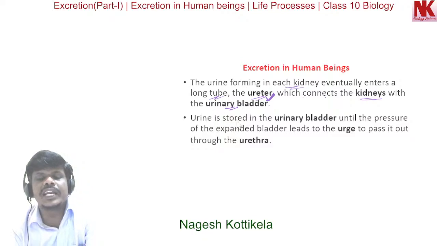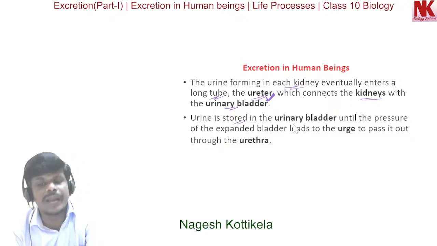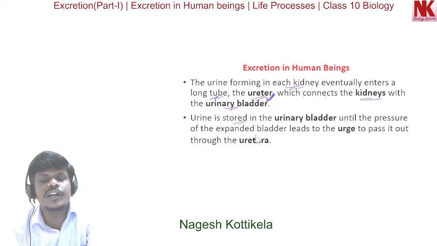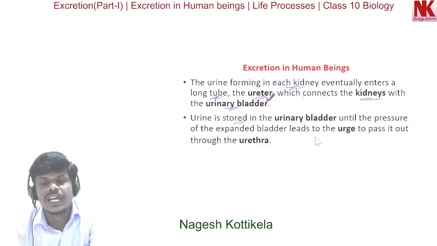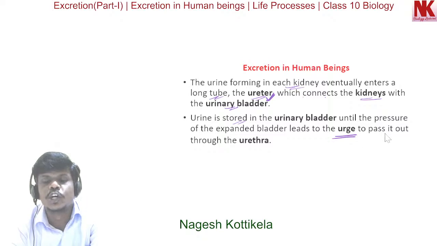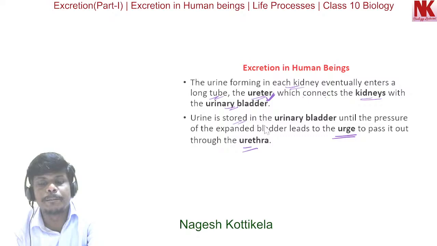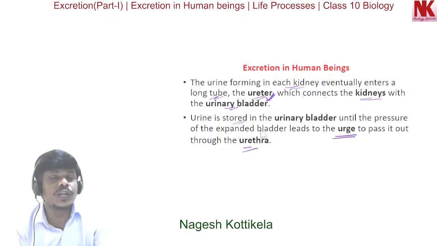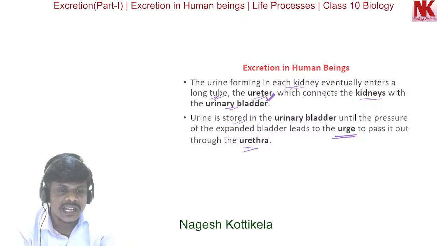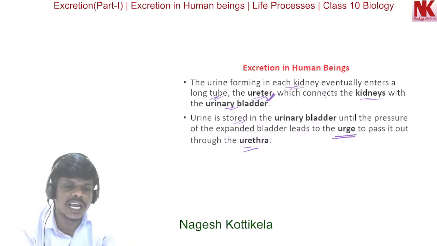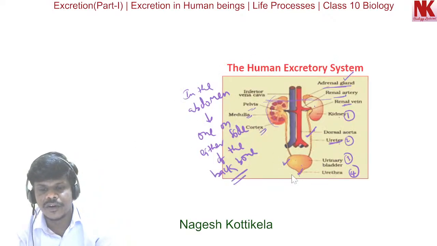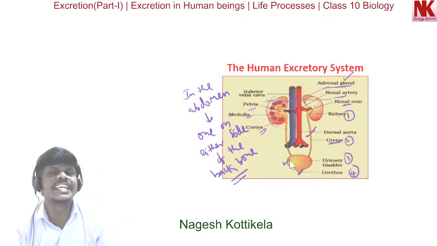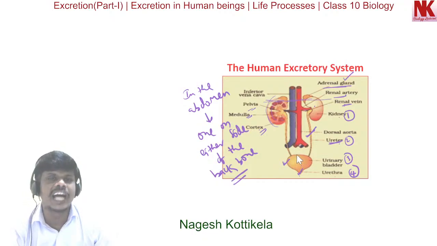Urine is stored in the urinary bladder until the pressure of the expanded bladder leads to the urge to pass it out through the urethra. When urine accumulates inside the bladder, pressure is created and the bladder expands.